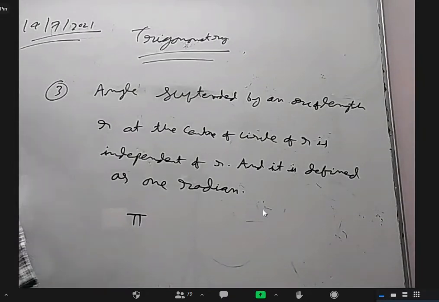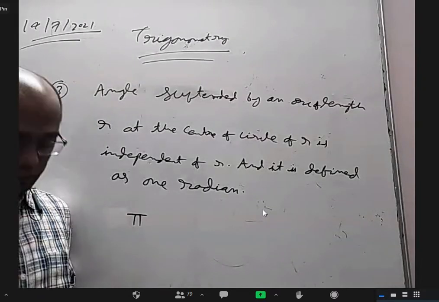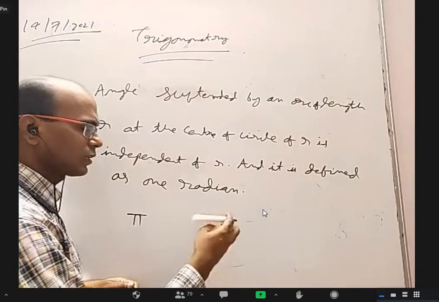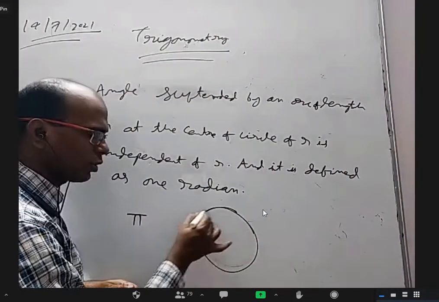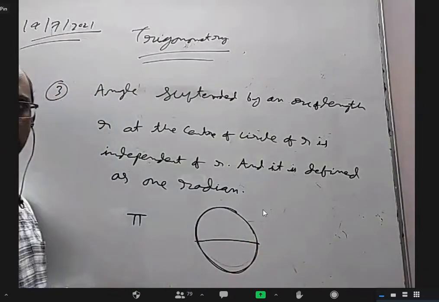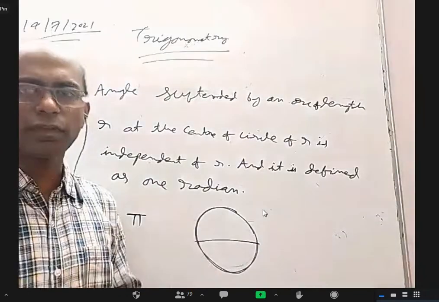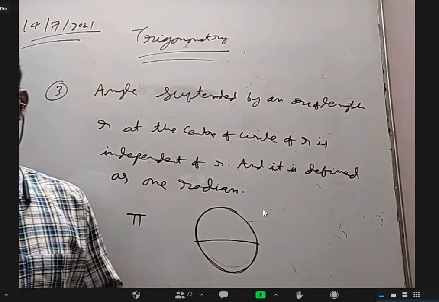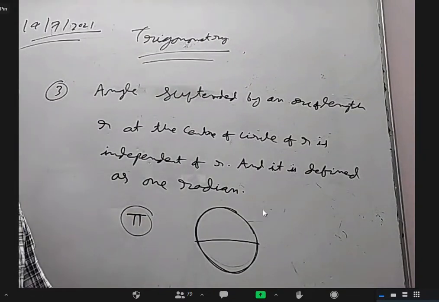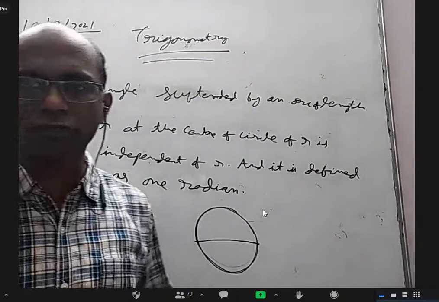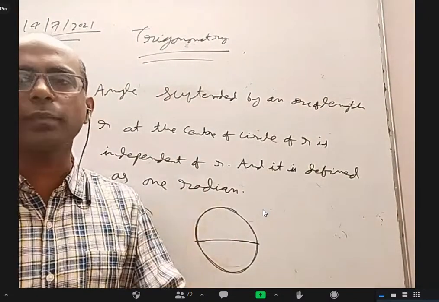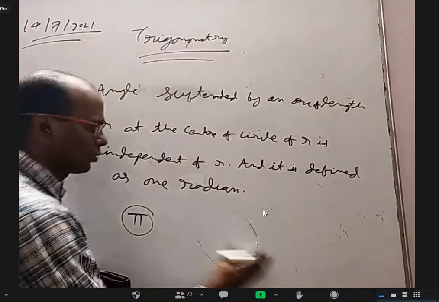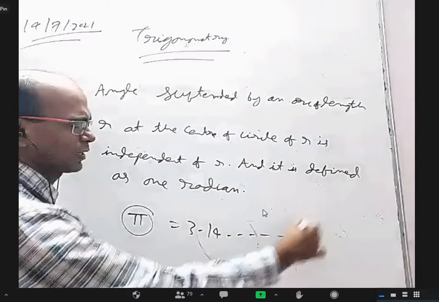Yes. It has been known to mathematicians for thousands of years that if you take a circle, the ratio of the perimeter to the diameter, for any circle, even a very big or very small one, is always constant. And that constant is called pi. It is not 22/7, it is not 3.14. It is an irrational number, a non-terminating, non-repeating decimal.